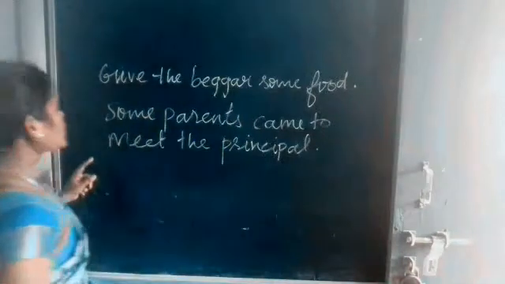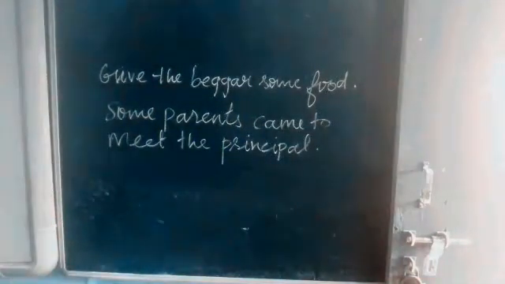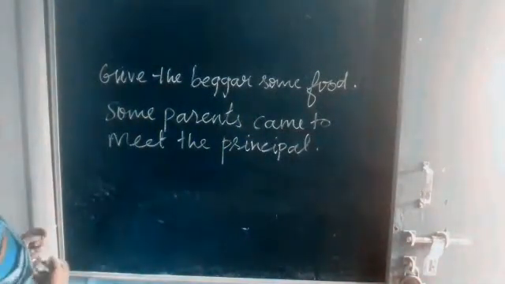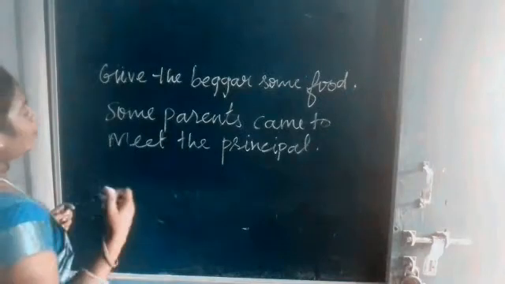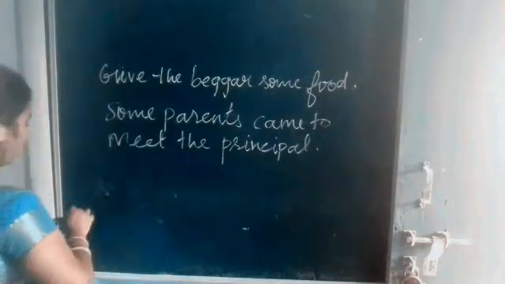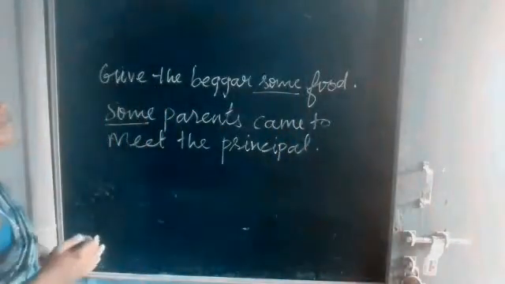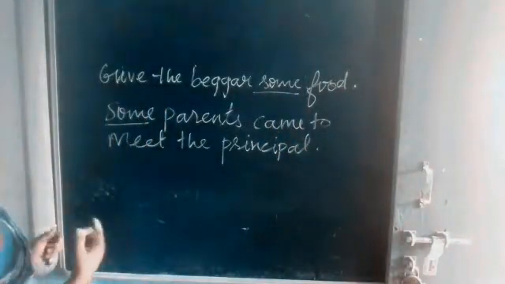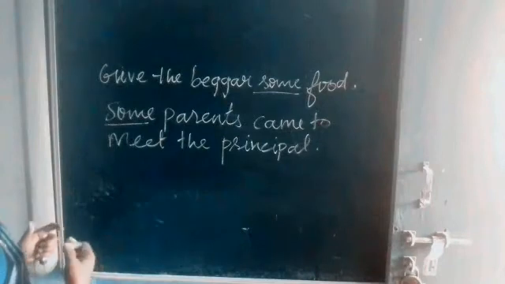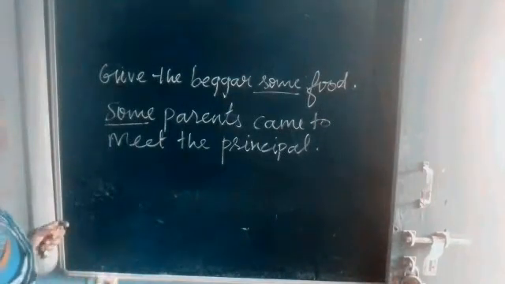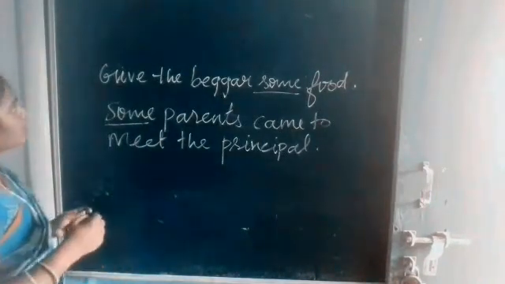Okay, listen. So here it is. I have written two sentences and I used an adjective of words in both sentences: some and some, isn't it? Can you tell me which is an adjective of quantity or an adjective of number? Okay, can you tell me?